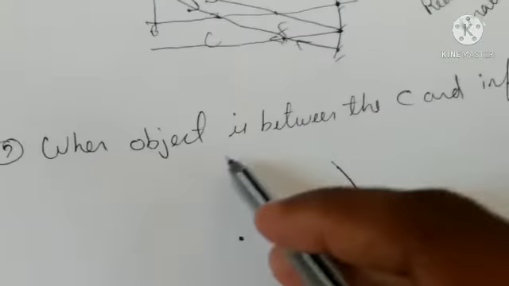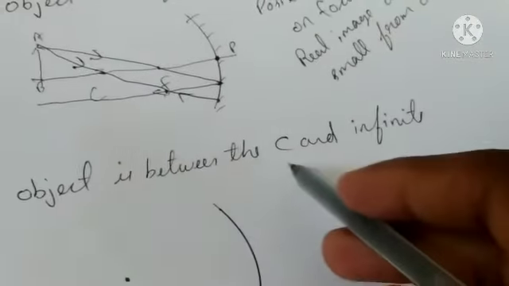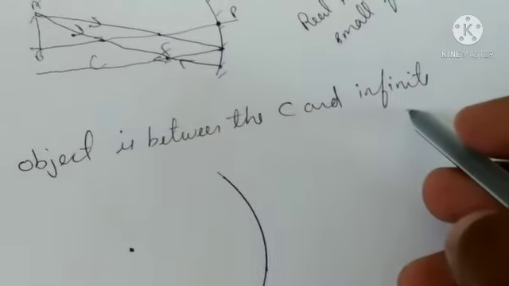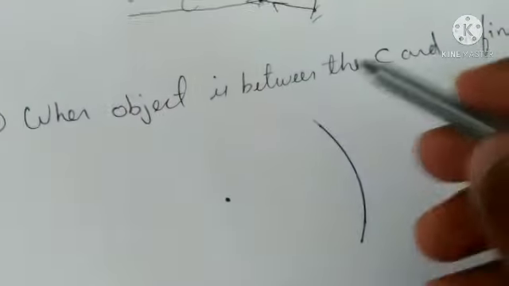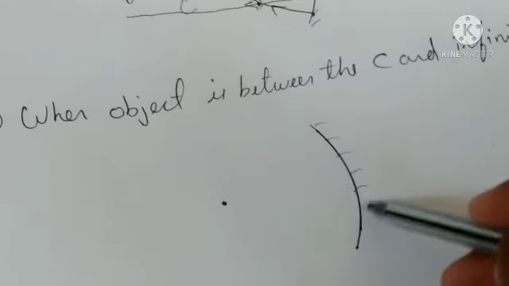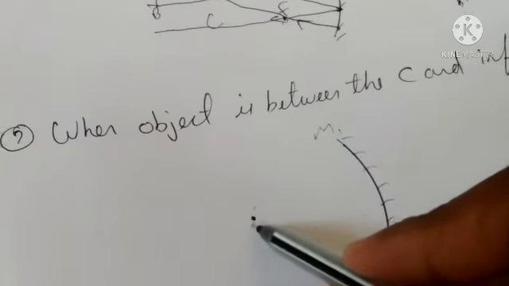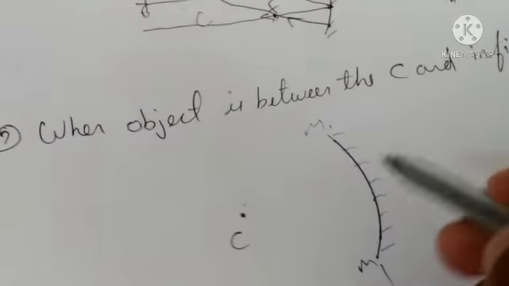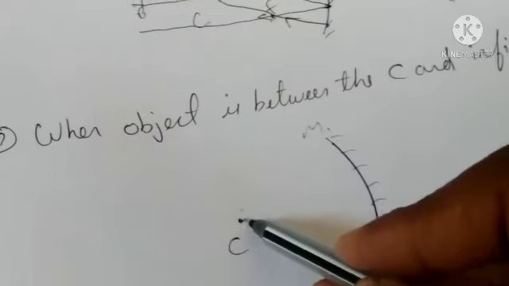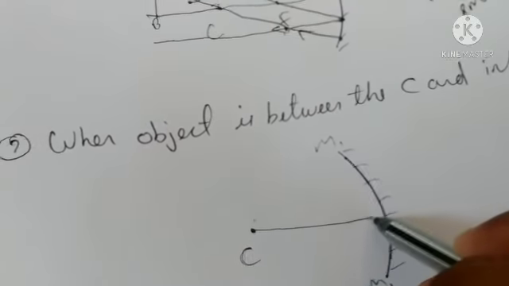Now second condition, when object is between the center of curvature and infinity, then this is our concave mirror M1 M2. It is the center of curvature of the spherical mirror. Now draw the principal axis.